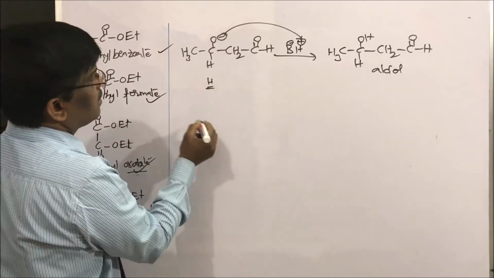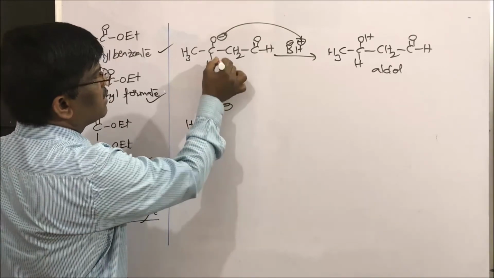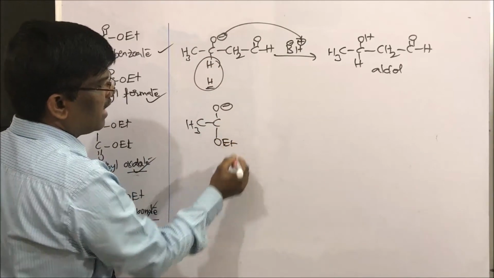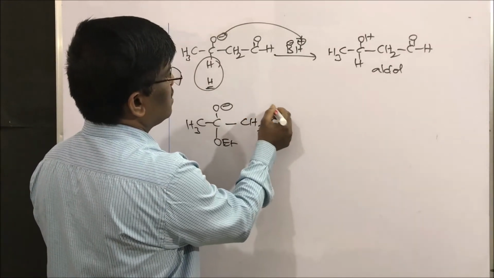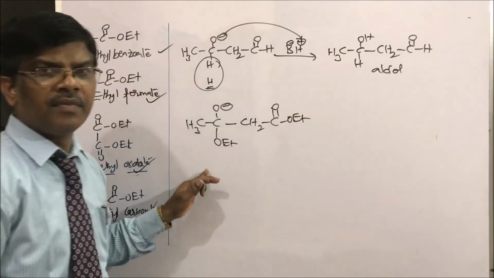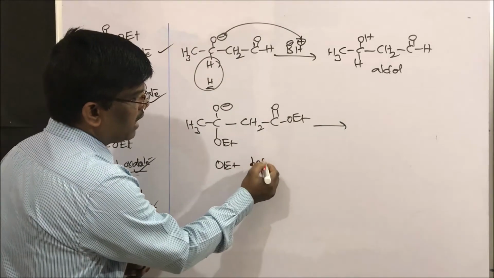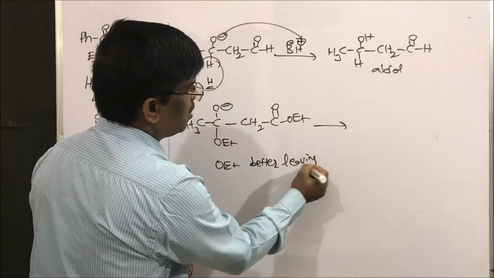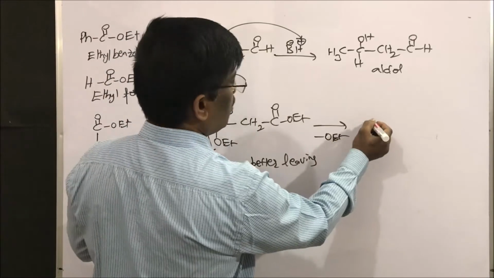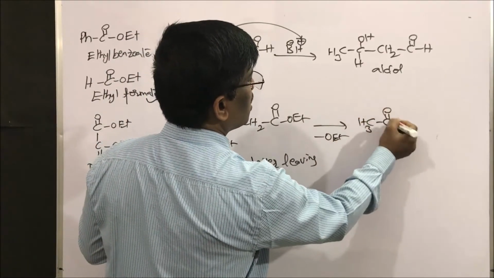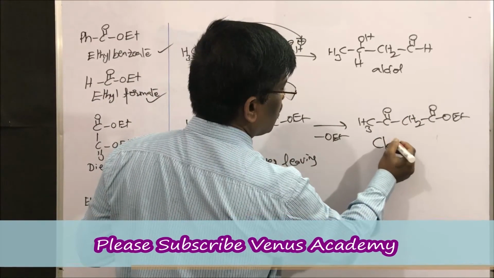Similar to this aldol, we also have a similar intermediate, but here instead of hydrogen, what are we having? Ethyl group, OEt we have. This OEt, CH2 will be there and this OEt will be there. So what is happening here? Since OEt is a better leaving group, when it comes here, minus OEt takes place to give beta keto esters. So this is the Claisen condensation product.